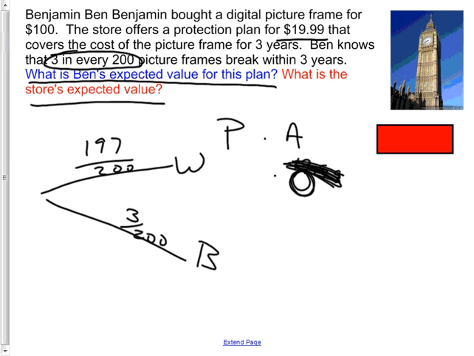If it works, nothing is lost. You haven't lost anything. If it works, you still have your thing that's worth $100. So in the worst scenario, your amount they're going to give you is nothing. 0 times that percent. That's also very easy to multiply. See what I mean? So you're going to multiply 0 times 197 over 200. It's going to be 0.